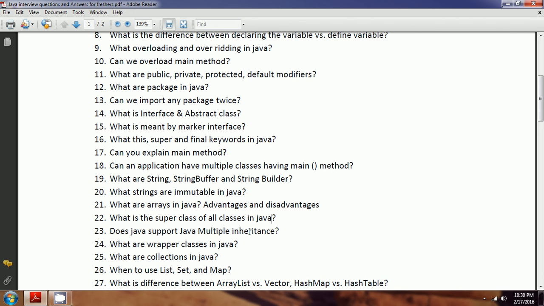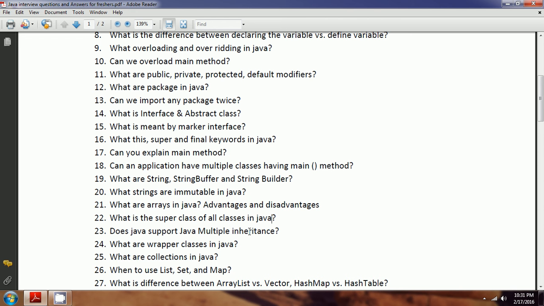Does Java support multiple inheritance? No, Java does not support multiple inheritance, because an ambiguity will happen if a Java class tries to extend two classes.